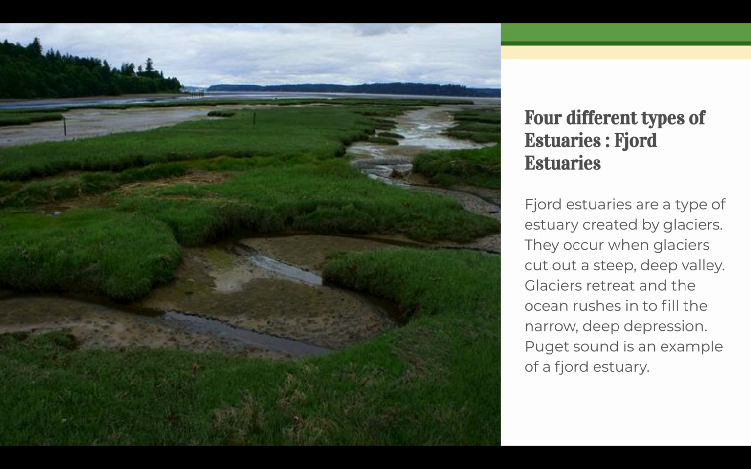They occur when glaciers cut out a steep, deep valley. Glaciers retreat and the ocean rushes in to fill the narrow, deep depression. Puget Sound is an example of a fjord estuary.